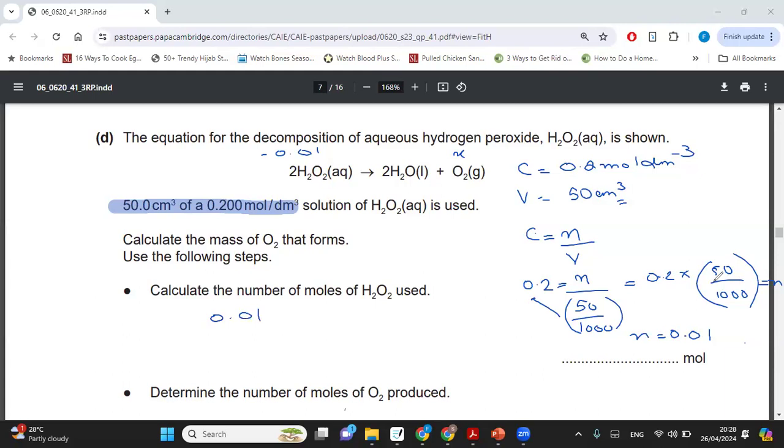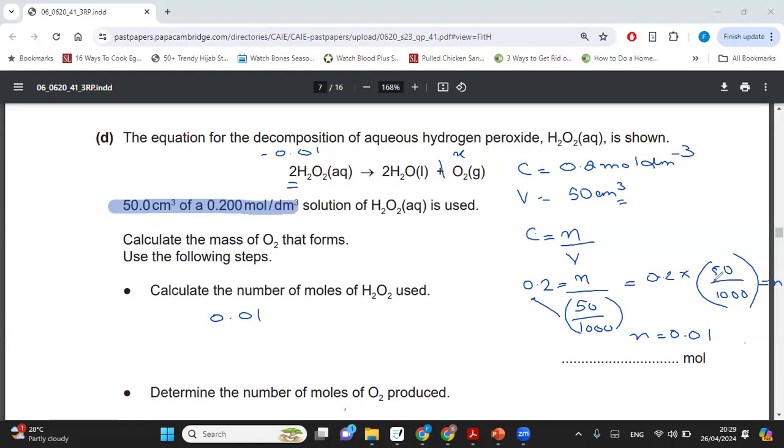What is the mole ratio? So when I say mole ratio, look at the balancing. When you balance the equation, you write down the number of molecules, right? So over here, we have 2 molecules of hydrogen peroxide, or 2 is the ratio of it. For 2 hydrogen peroxide, we only have 1 oxygen, right? Can you see that? We don't have anything written next to oxygen, right? That means 1. So for 2 hydrogen peroxide, we have 1 oxygen.